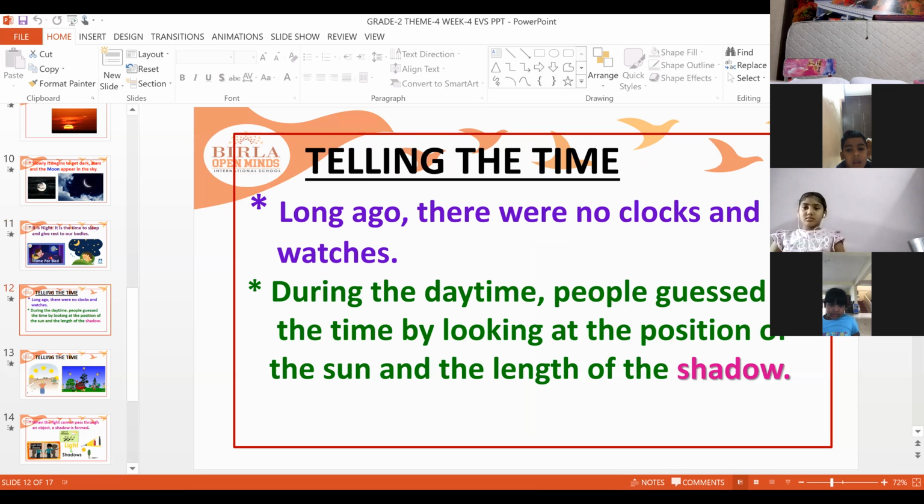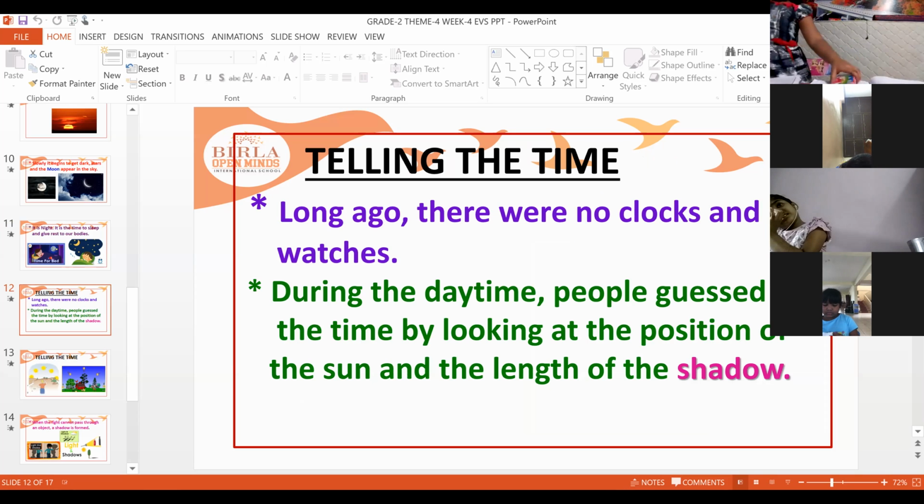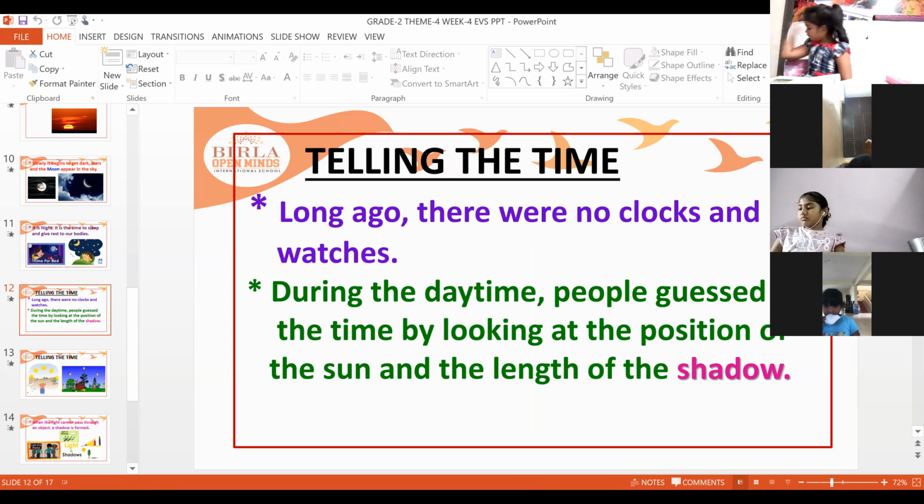Next, telling the time. Telling the time means observing what time it is. Long ago, when there were no clocks, some thousands of years back, there were no watches, there were no clocks like us. So how did people come to know that this is morning, this is afternoon, this is evening? Because of the shadows. During the daytime, people guessed the time by looking at the position of the sun.